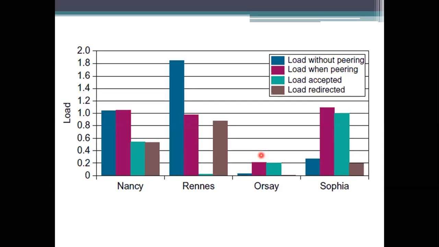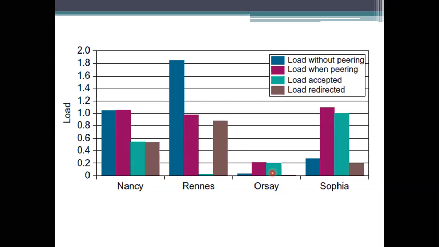So what the green bar is representing is what they are accepting. This corresponds to the amount of the load each gateway accepts from other gateways. So here peering is low, and where peering is high, it is not necessarily the case that the load you are choosing will also be high. So there is also low here, and here the peering and the load accepted are approximately equal.